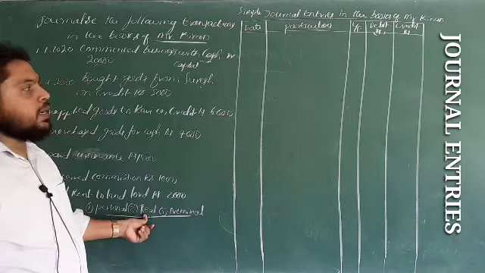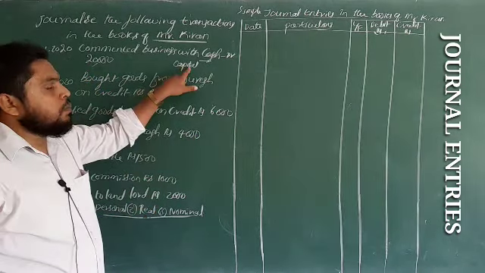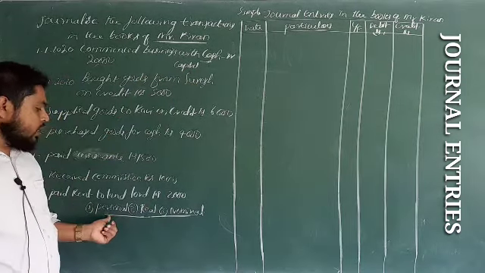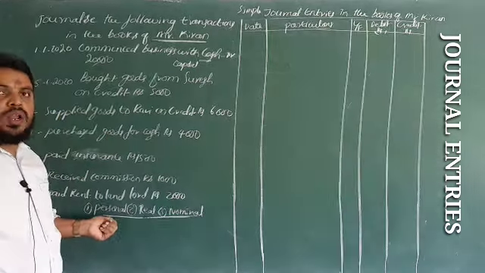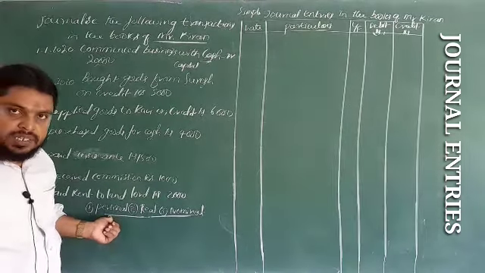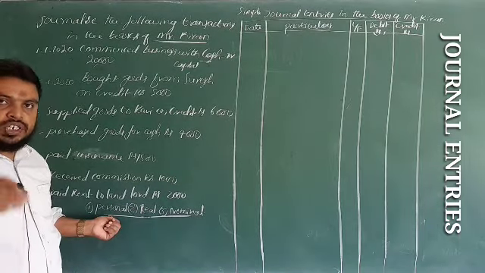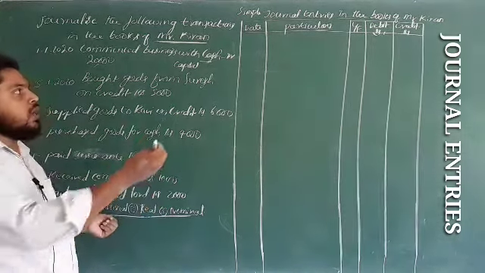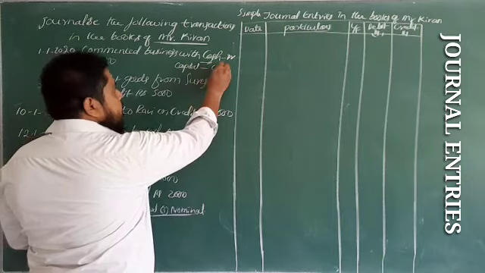Capital means the owner, who comes under a personal account. Personal account rule: debit the receiver, credit the giver. The owner is the giver, so capital is on the credit side.